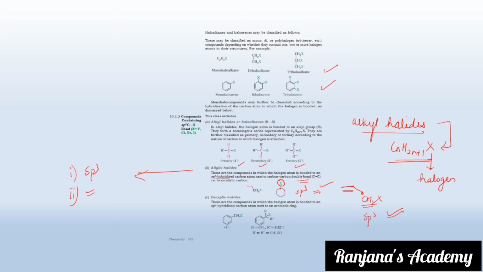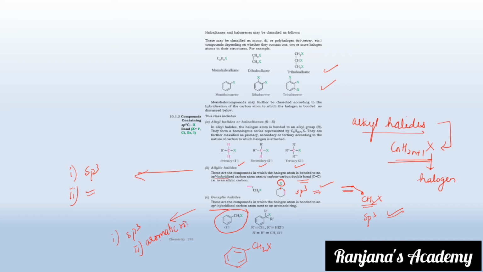What is a benzylic halide? Here the halogen atom is bonded to an sp3 hybridized carbon atom next to an aromatic ring. So this is the example for it. You have an aromatic ring, and to this you have CH2X. Here the carbon is sp3 hybridized. What are the two conditions for this? Do you need a double bond? No. In allylic halide you need a double bond; over here you need an aromatic ring. So for benzylic halides the condition is sp3 hybridization along with an aromatic ring.